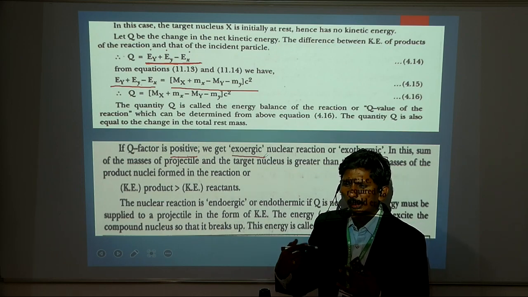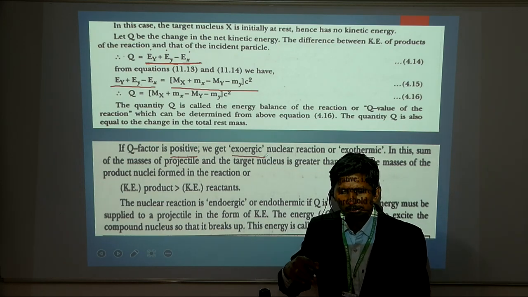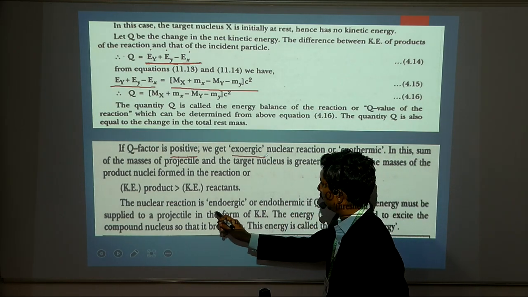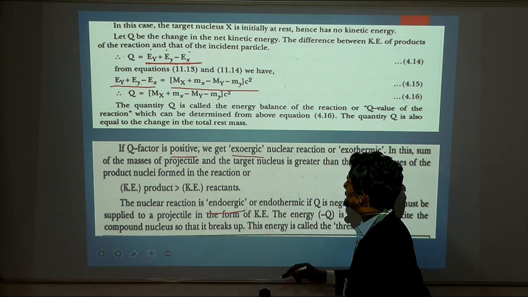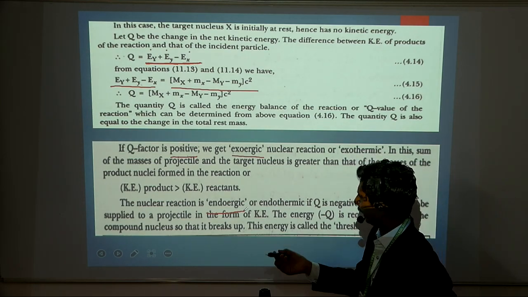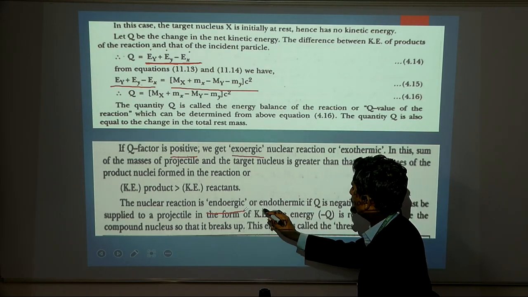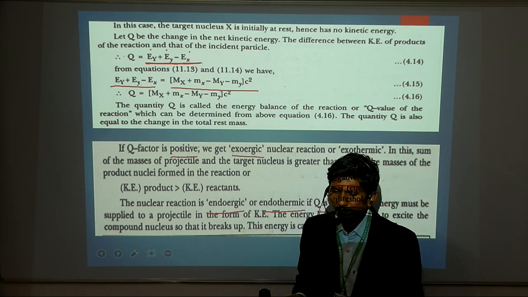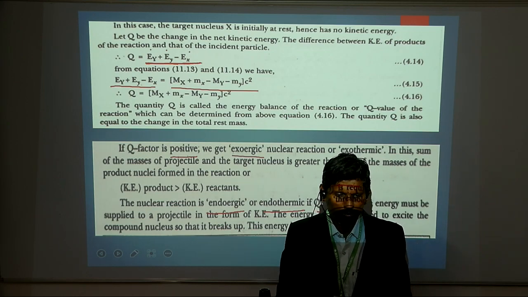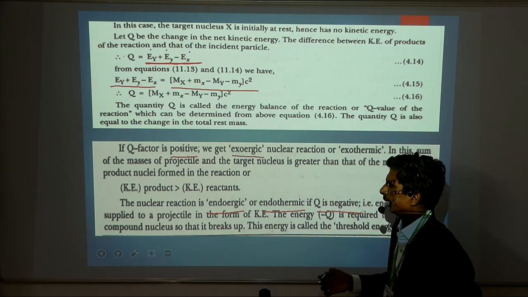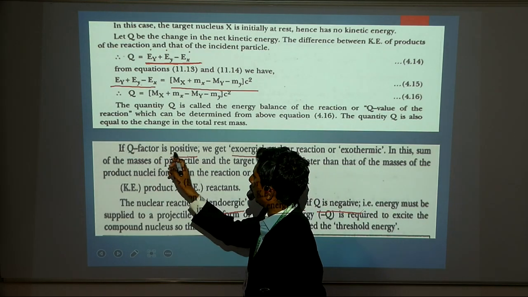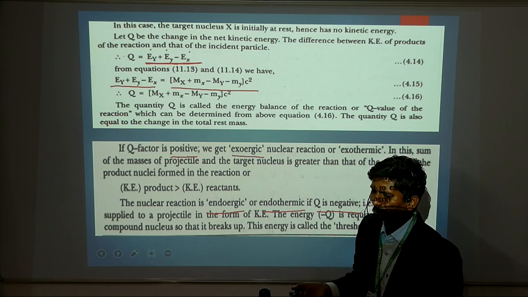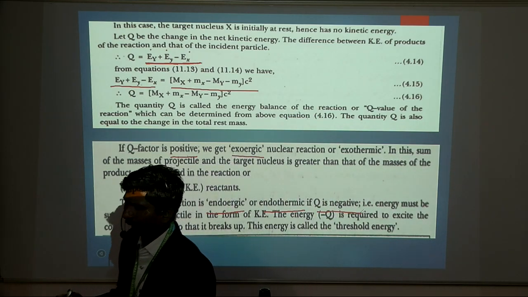When energy is required to conduct the nuclear reaction, or the energy is required or gained by the reaction, then we call it endoenergic or endothermic. It means that Q is negative, meaning energy is required to carry out the nuclear reaction. Okay, so this Q is positive or negative, and on the basis of that, we define whether the nuclear reaction is exothermic or endothermic.